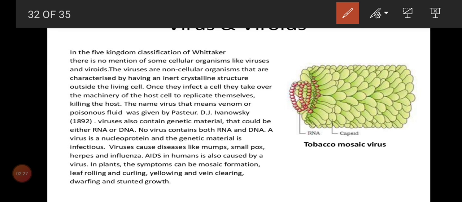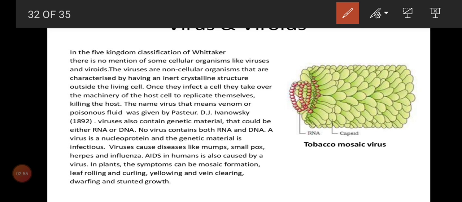If it is not a cell, how can we call it a living organism? No. So this is a very first important point. It shows the virus is non-living. It doesn't contain any cell wall, cell membrane or cellular structure. No mitochondria, no Golgi apparatus, no cell organelles, nothing. Only nucleic acid surrounded by a protein. That's all. So that is the first point.